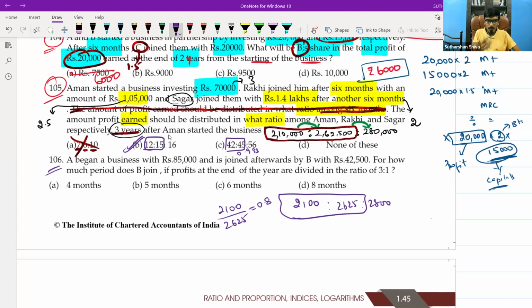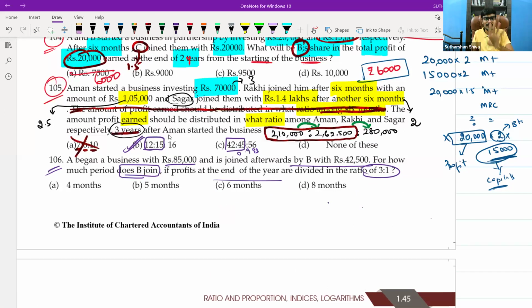Okay, go with question number 106. What are they asking? A begins a business with 85,000 and B joins afterwards with 42,500. For how much period does B join if the profit at the end is distributed in a 3:1 ratio? So they have given a reverse calculation. The profit they have given is 3:1. A has begun the business with 85,000. B has begun the business after how many months, they are asking. So it is for 1 year.